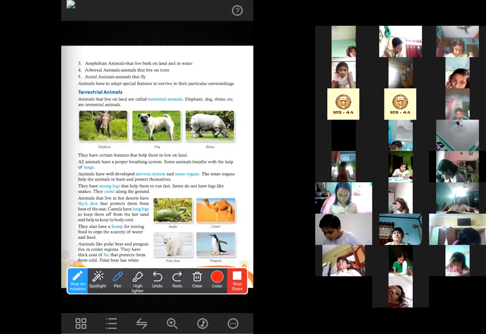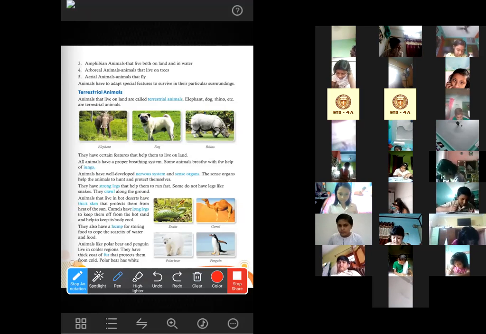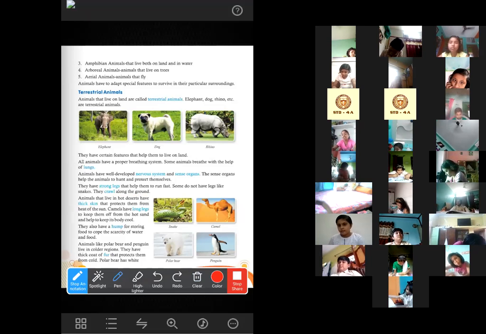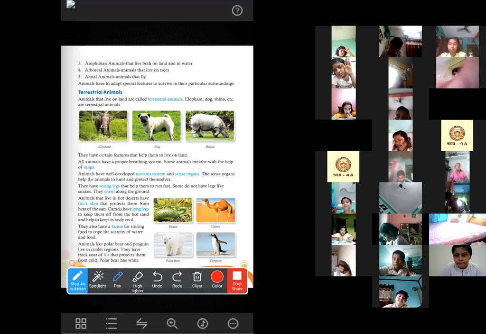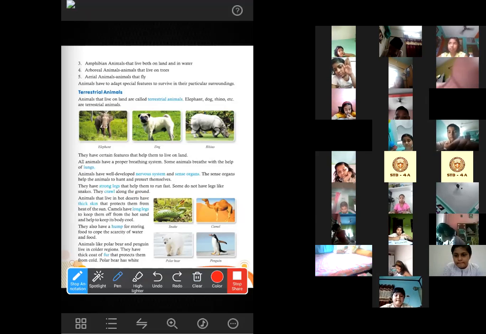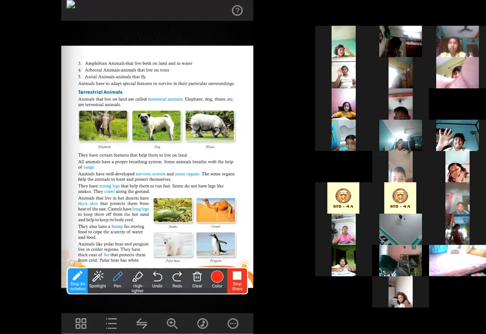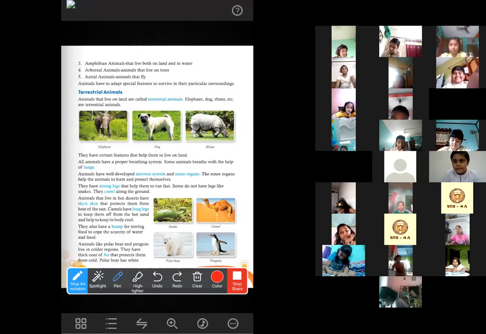They have thick skin. Now here, some features of camels are written that help them to survive in the desert region. What are they? Okay, who can tell me one characteristic feature of camel that helps them to survive in the desert region? So many hands are raised here. Okay, let's see. Azadur, you unmute your device and tell me.